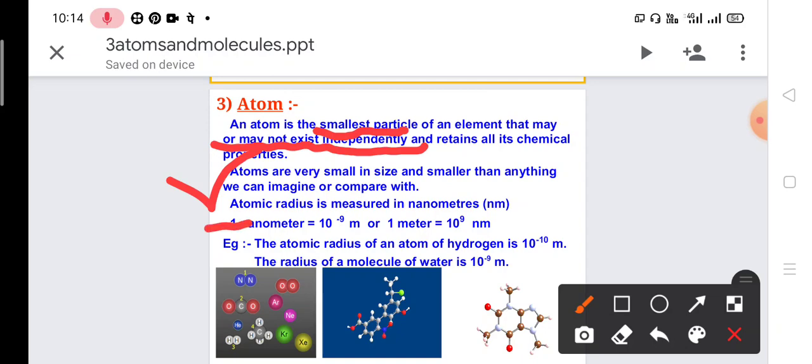Atomic radius is measured in nanometer. One nanometer is equal to 10 to the power minus 9 meter, or 1 meter equals 10 to the power 9 nanometer. The radius of an atom is called the atomic radius.